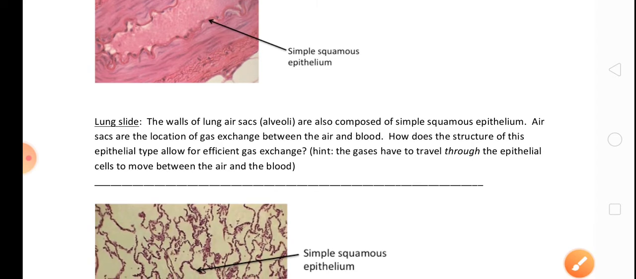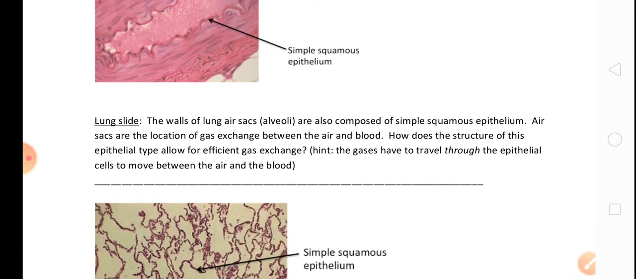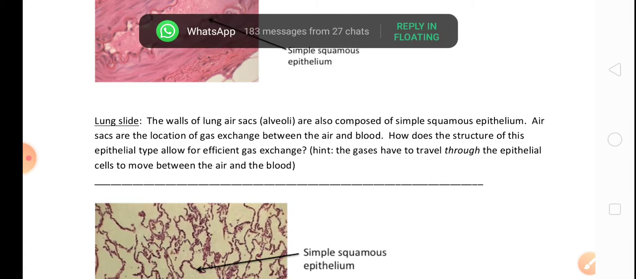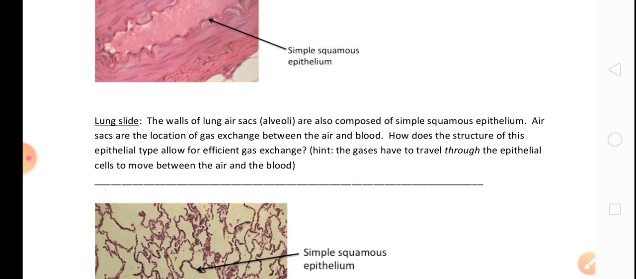Lung slide. The wall of the lung air sacs, found in the alveoli, is also composed of squamous epithelium. Air sacs are the location of the gas exchange between the air and blood. What is the function of the alveoli? Alveoli are found in the lungs, and the alveoli are the place where gas exchange takes place in the blood.